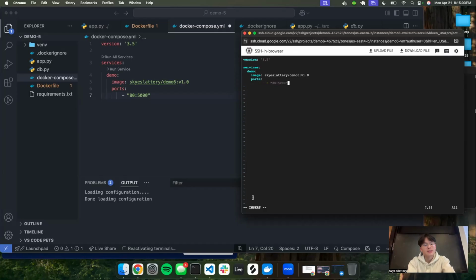Wait, first you have to escape insert mode by pressing escape like that. So now I'm not in insert mode. And then I do colon, like you can see the colon typing here. W will save my file, and Q will quit Vim. So if I just do W right now, it will just save but keep me in Vim.